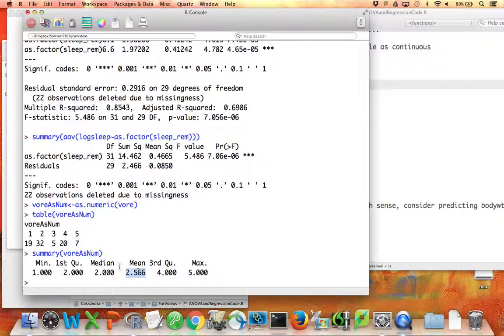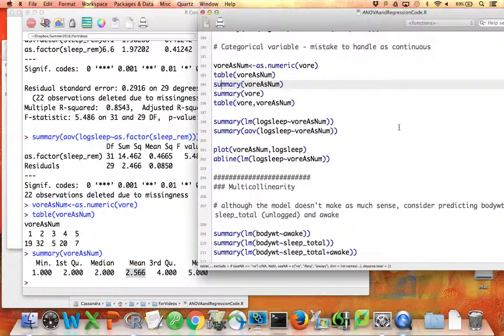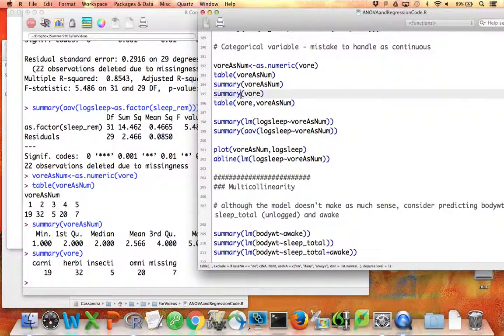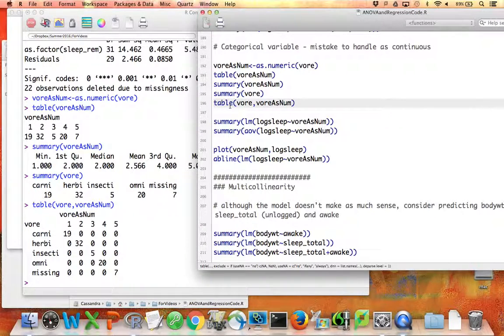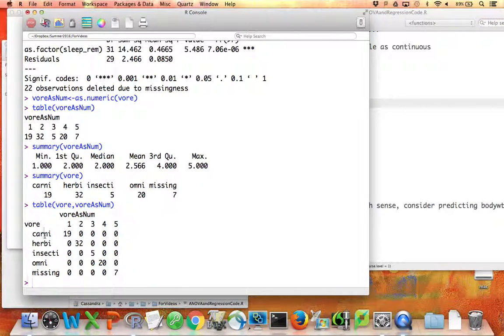And that's not good here because these are arbitrary labels 1, 2, 3, 4, 5. I could have called them 5, 4, 3, 2, 1, and it would be just as meaningful. So these numbers don't mean anything: the max, min, the median, the mean, and yet it's possible to calculate them if I haven't turned this variable into a factor. Right, so if I summarize the original vor variable, this is what it should look like. It's a categorical variable. It doesn't make sense to take the average of labels that I might put in these numbers. And we can just do a check that we did this correctly. In other words, we do indeed have 5 different numbers that correspond to the 5 different possible labels.